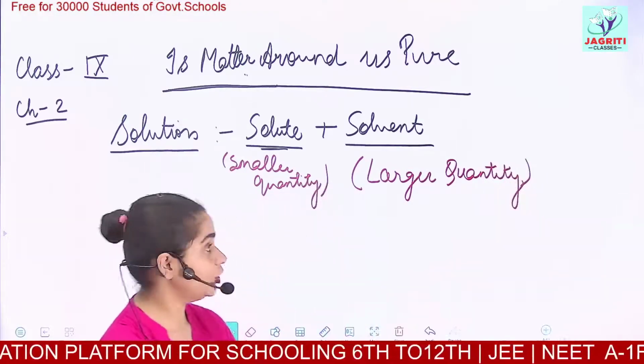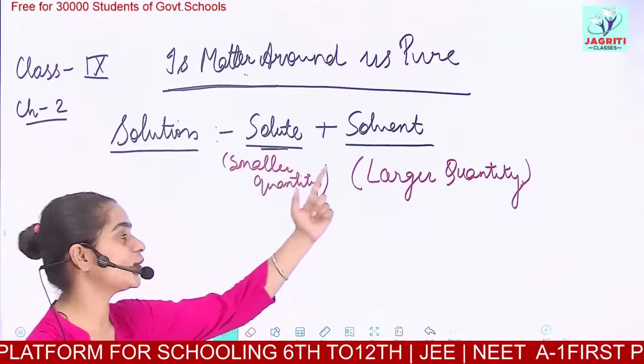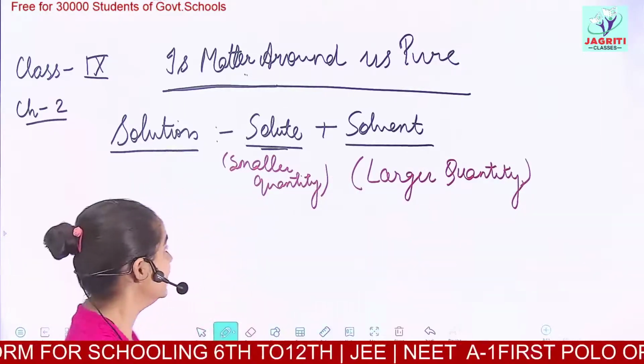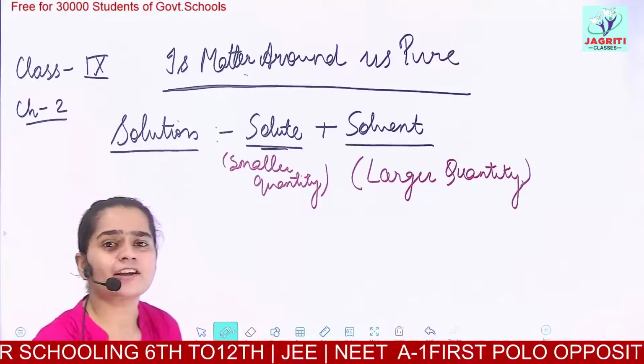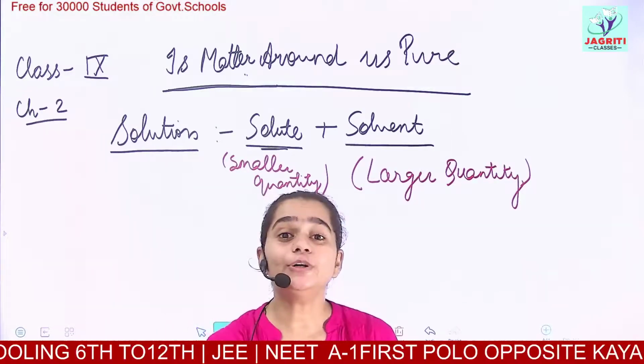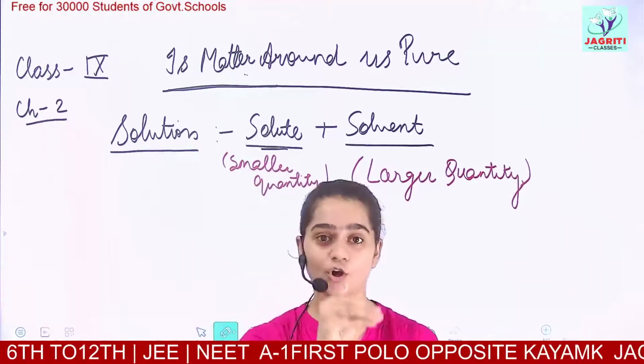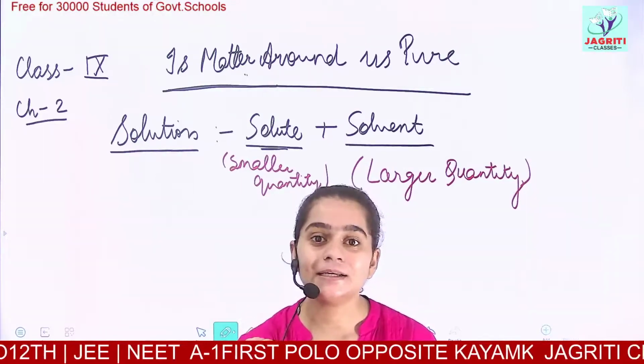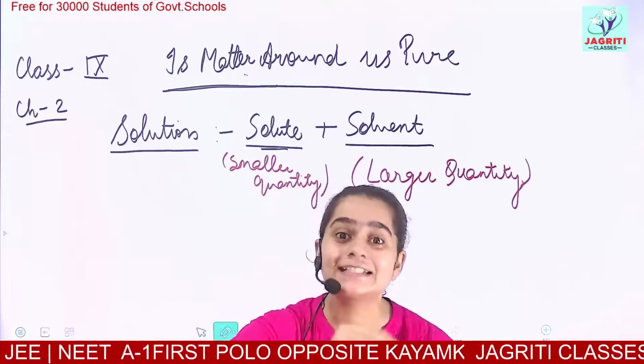Okay, solute is taken in smaller quantity and solvent is taken in larger quantity. Then, what do you mean actually by the term solute? Solute is something which gets dissolved. Okay, I am repeating, solute is something which gets dissolved.